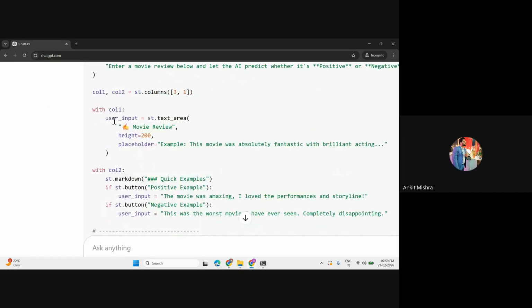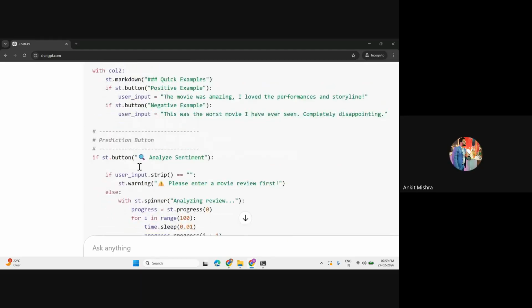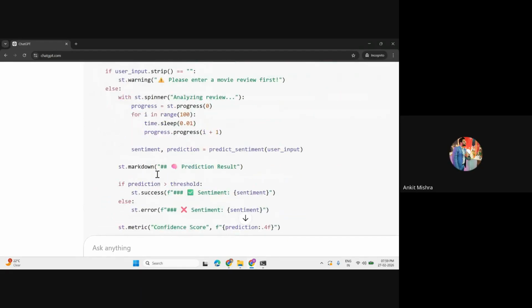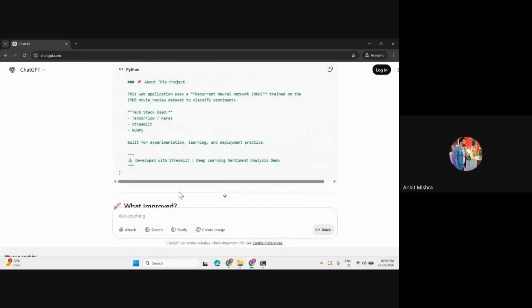It has used multiple things: column 1 and column 2, st.text_area, and column 2 will give you the positive examples as well as the negative examples. And if the user clicks on this sentiment button, this will give you the progress bar, and with the progress bar, this will try to predict the values as well. Because I have used the prompt for UI and UX, that is the reason I'm getting multiple results here. So let's copy this one.